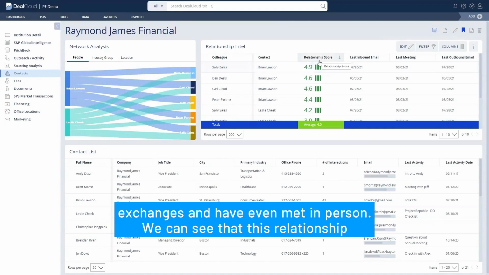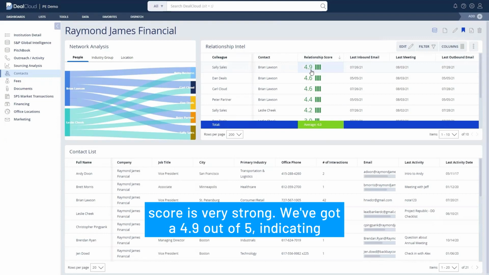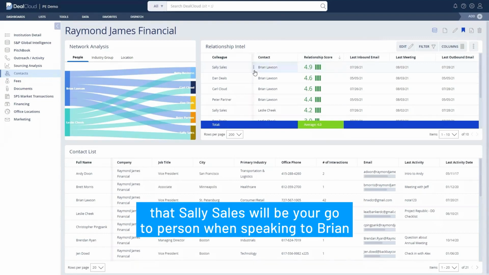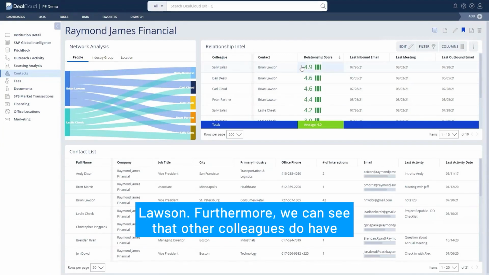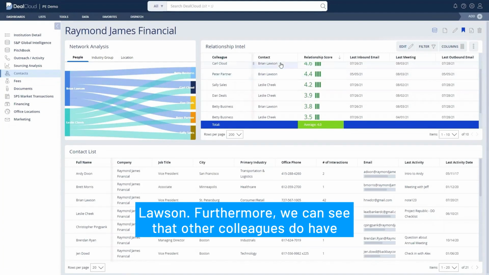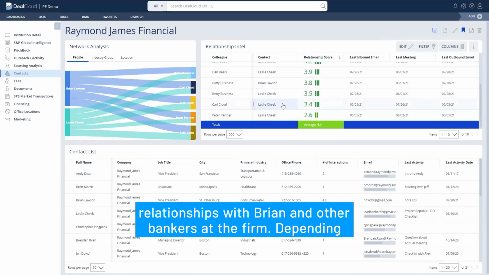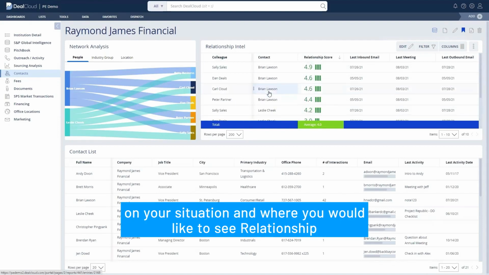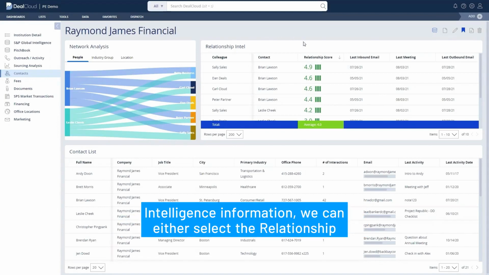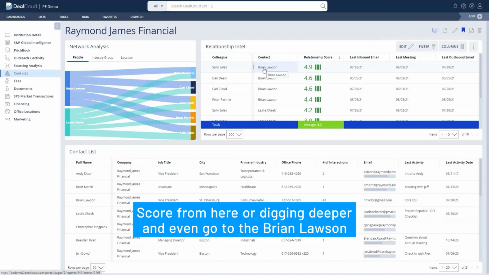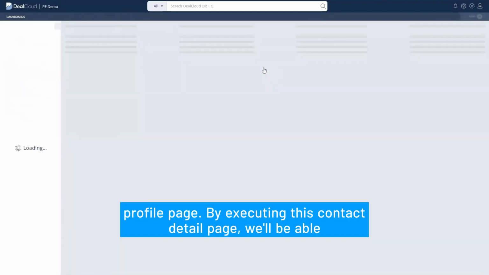We can see that this relationship score is very strong. We've got a 4.9 out of 5, indicating that Sally Sales will be your go-to person when speaking to Brian Lawson. Furthermore, we can see that other colleagues do have relationships with Brian and other bankers at the firm. Depending on your situation and where you would like to see relationship intelligence information, we can either select the relationship score from here or dig in deeper and even go to the Brian Lawson profile page.